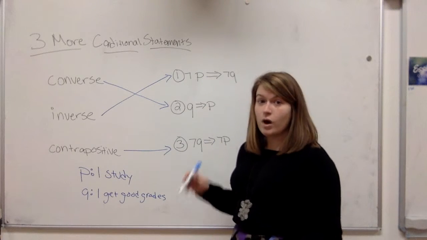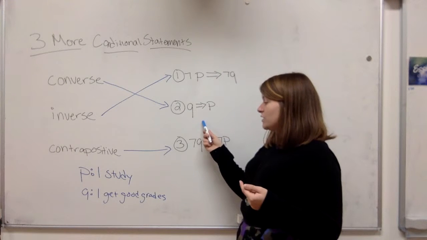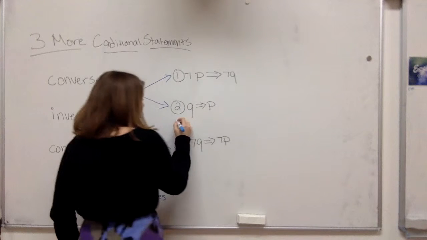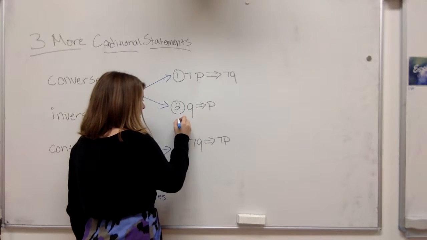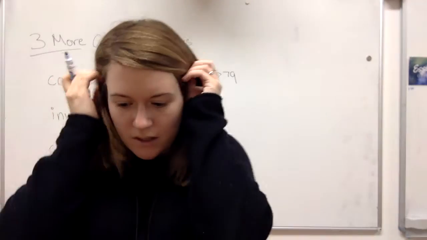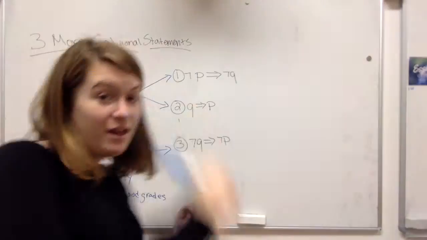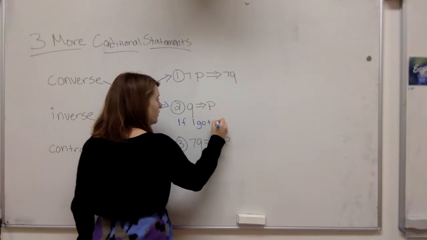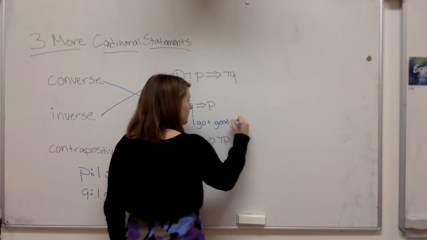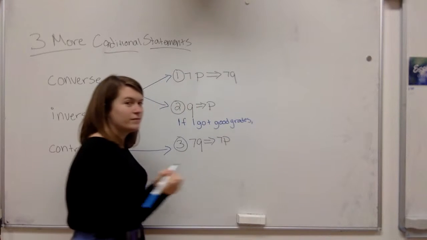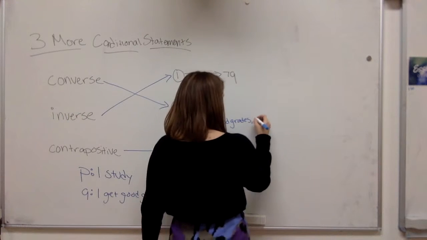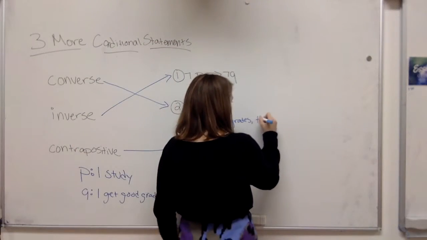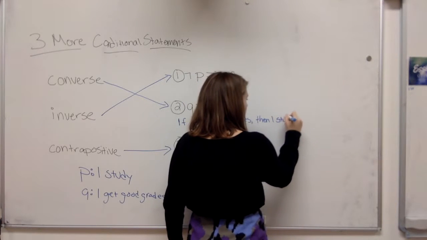So what this means for these new statements, so this one, converse. This means that if I got good grades, then I studied.